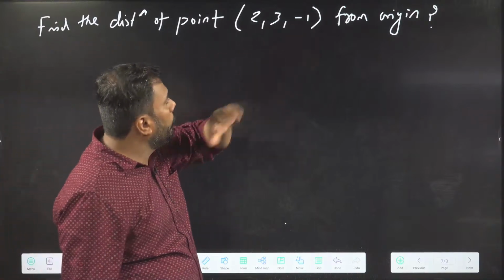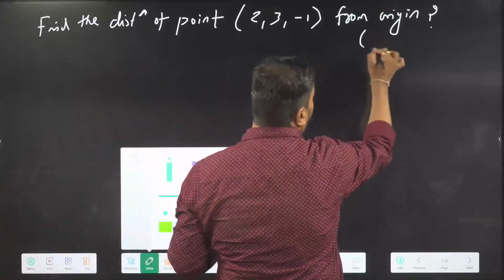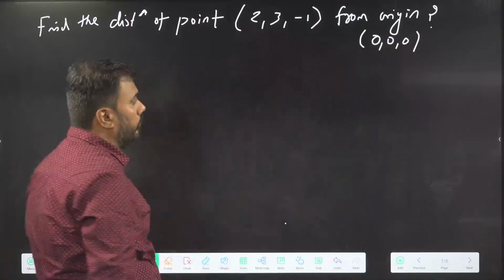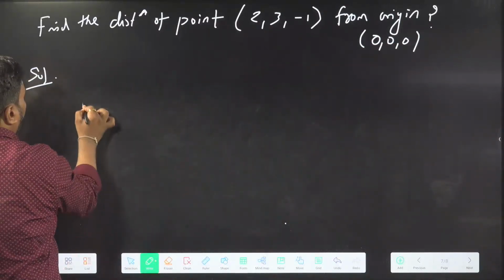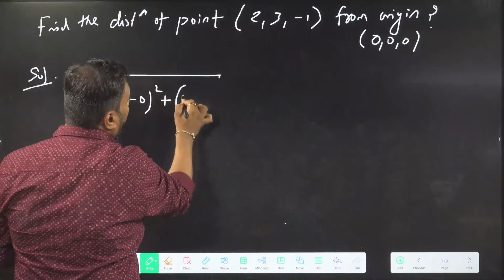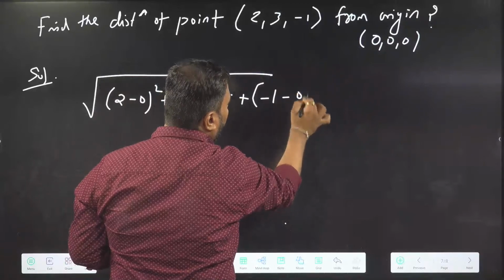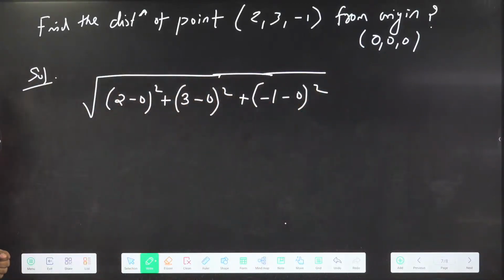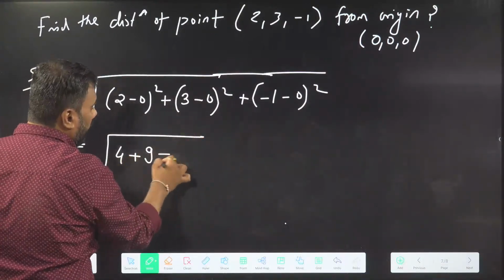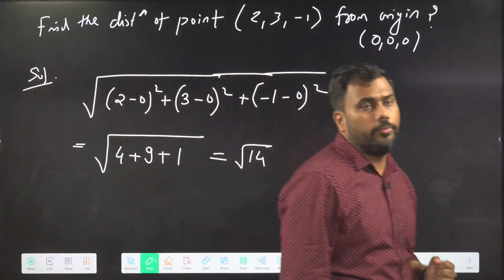Find the distance of point 2, 3, -1 from origin. What are the coordinates of origin? Origin is defined as 0, 0, 0. So I'm asking the distance between these 2 points. The formula is root over the difference of x coordinates, 2 minus 0 squared, the difference of y coordinates, 3 minus 0 squared, the difference of z coordinates, minus 1 minus 0 squared. Just solve this. You will get 2 squared is 4, 3 squared is 9, and 1 squared is 1. 9 plus 1 is 10, plus 4 is 14. Root 14 should be the answer.